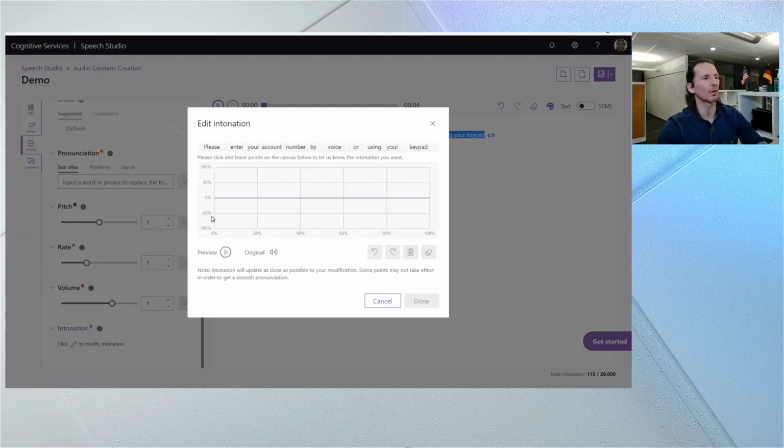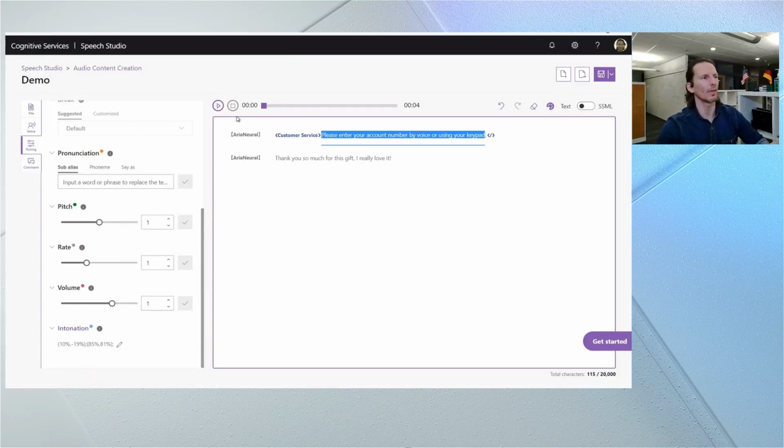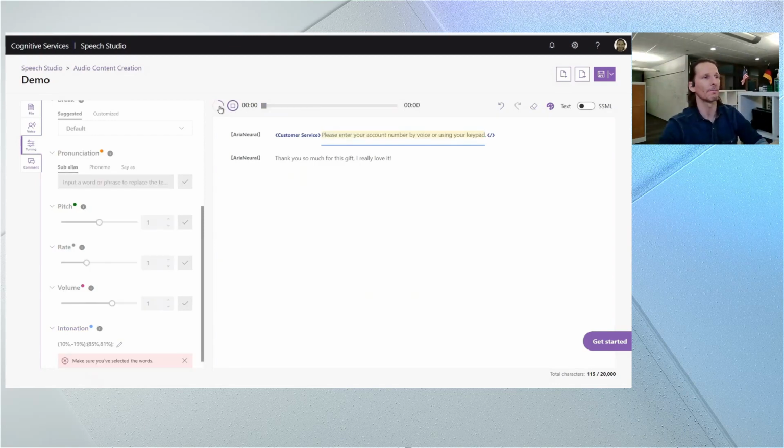So what I'm going to do is I'm going to curve the intonation a little bit to phrase this more like a question, even though it's not a question, but I want it to sound as unassuming as a question sounds. So with that, I've tweaked the beginning to go down a little bit and the top to go up a little bit like questions do, because we follow this pitch curve in questions. So let's see what that sounds like. Please enter your account number by voice or using your keypad. That sounds a whole lot friendlier already, and I'm quite happy with that.